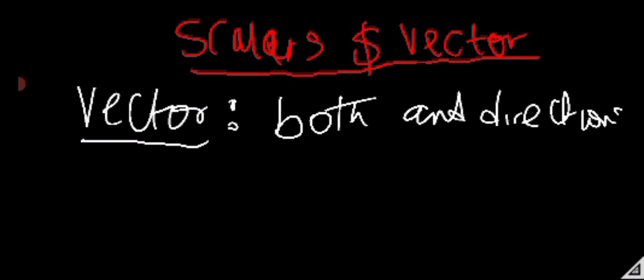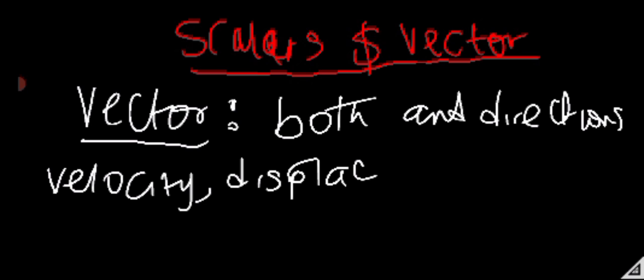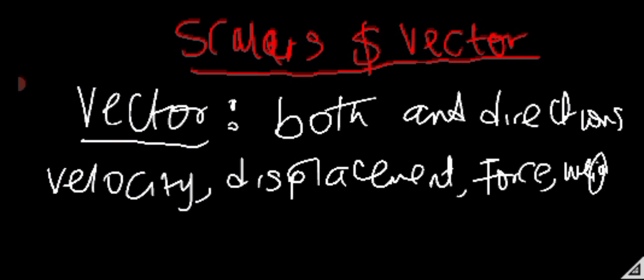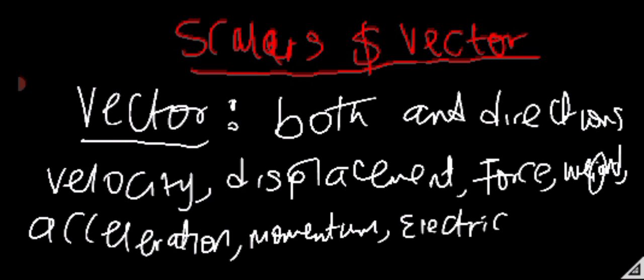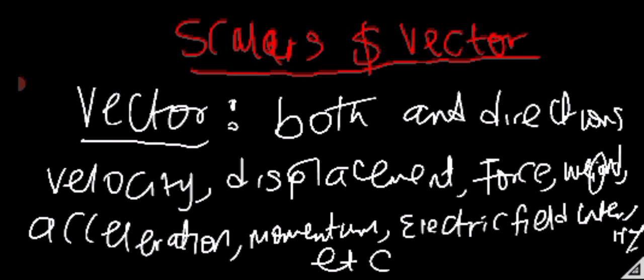So what are the examples of vector quantity? An example of vector quantity is velocity, displacement, force, weight, as we have said earlier, acceleration, momentum, and electric field intensity, etc. Those are examples of vector quantities.